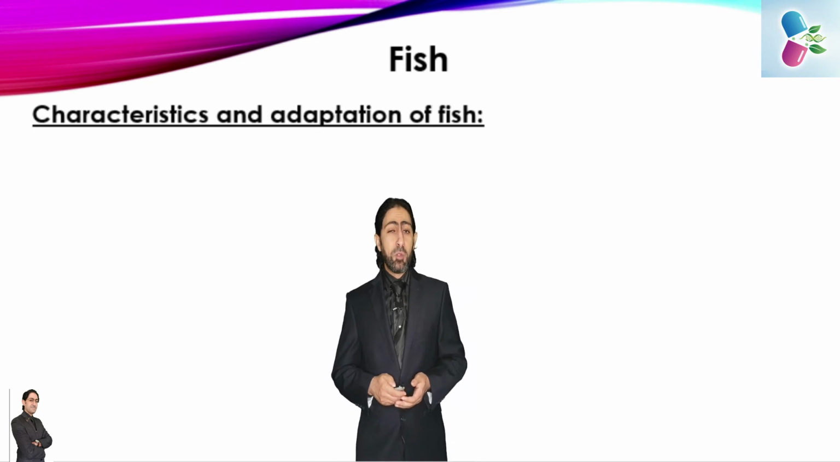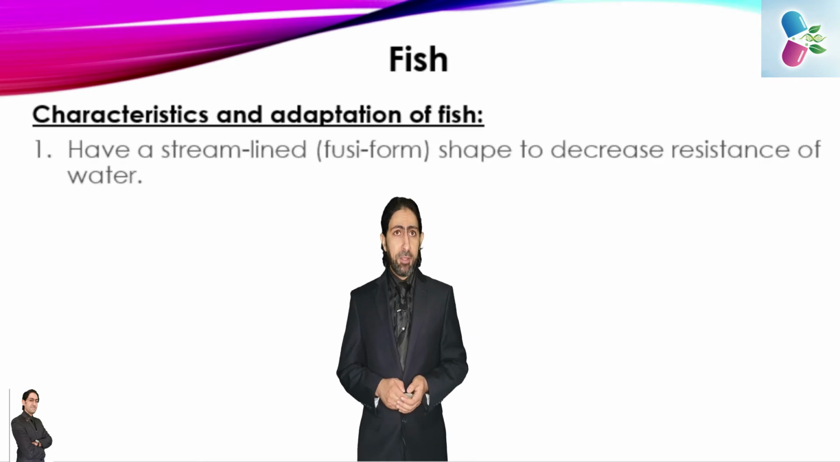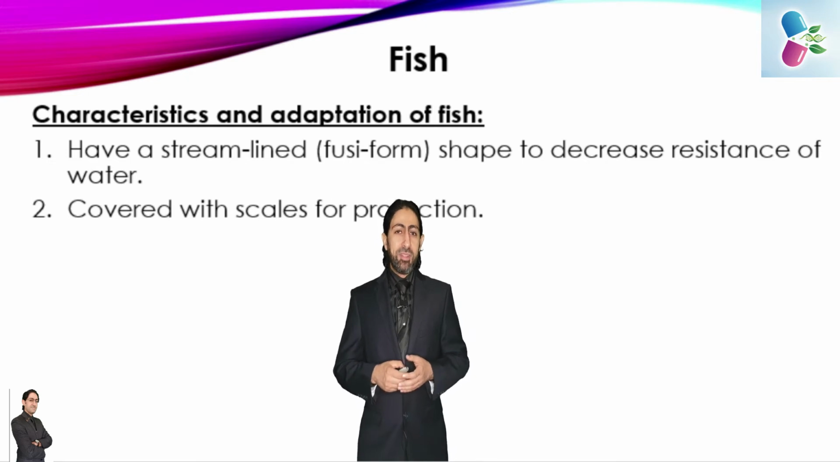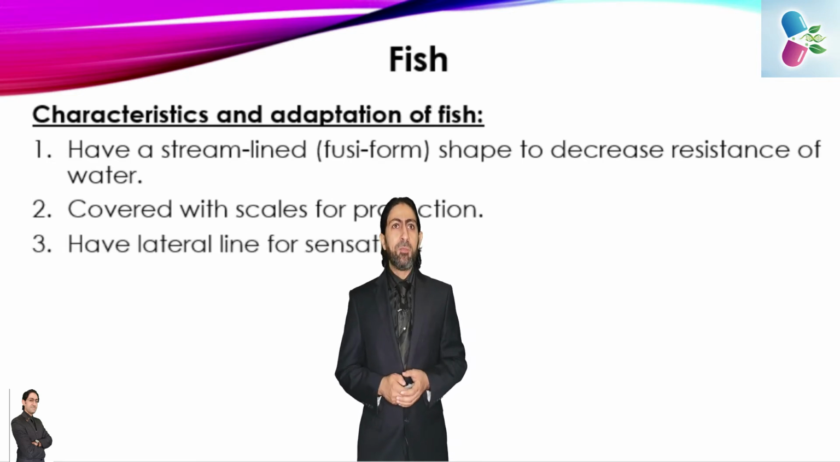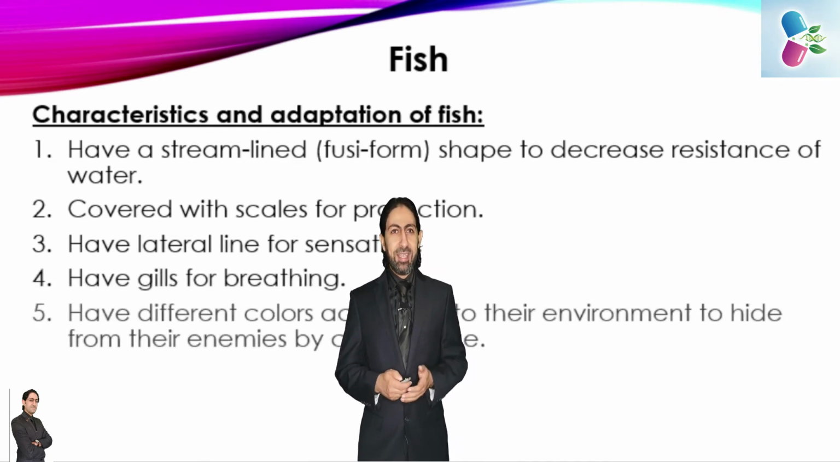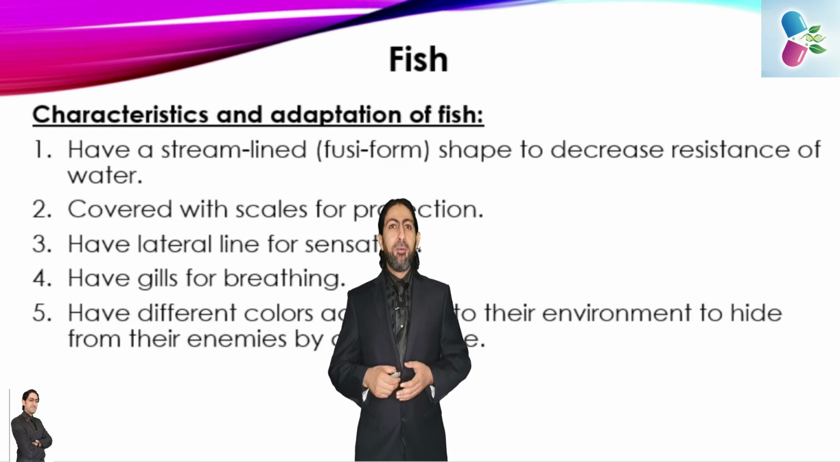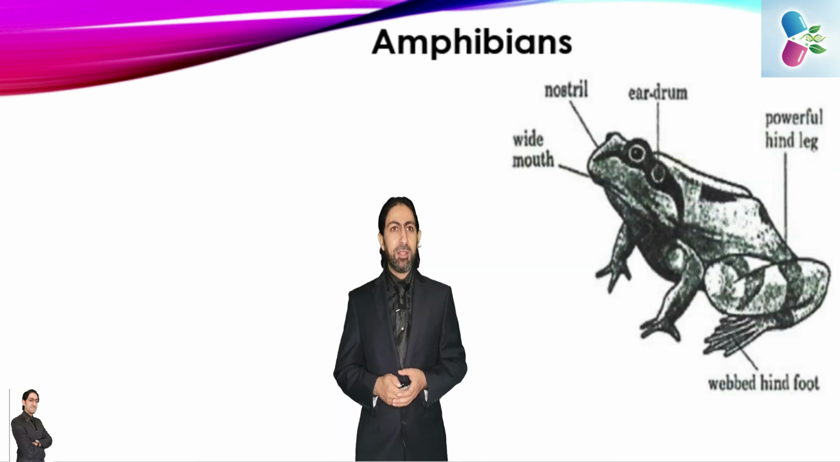So we have to talk about some of the adaptations that characterize the fish. Number one, they have a streamlined or fusiform body in order to decrease the resistance to the water. They are covered with scales for further protection. They have a lateral line for sensation. They have gills for breathing, and they have different colors according to their environment for better hiding and camouflaging, to be safe from their enemies.